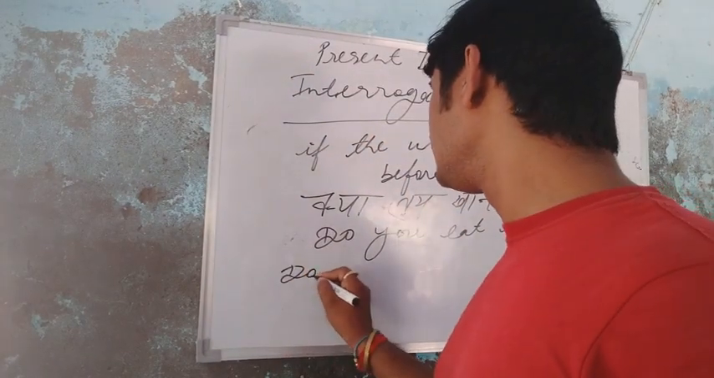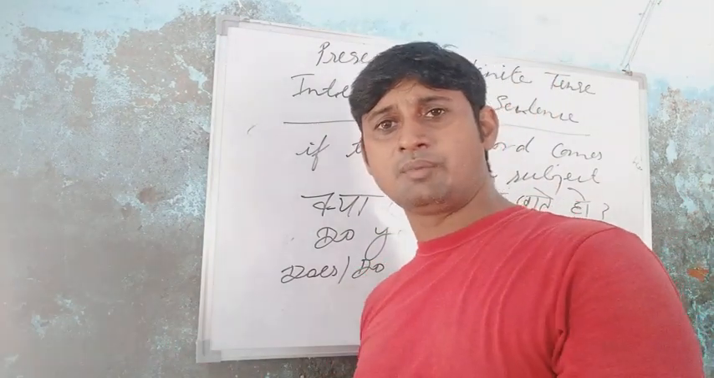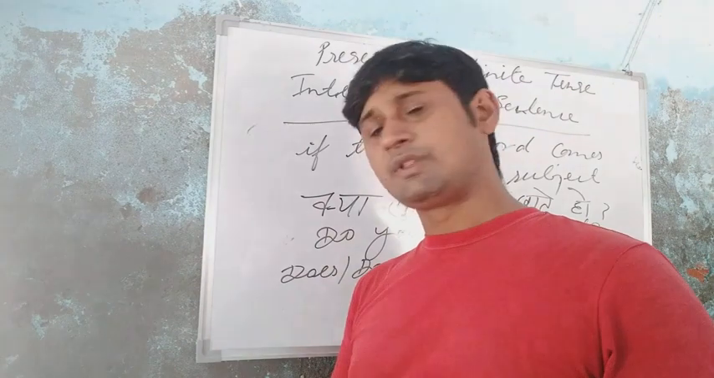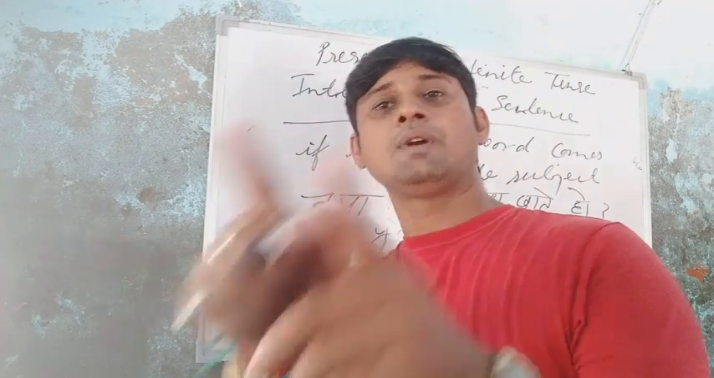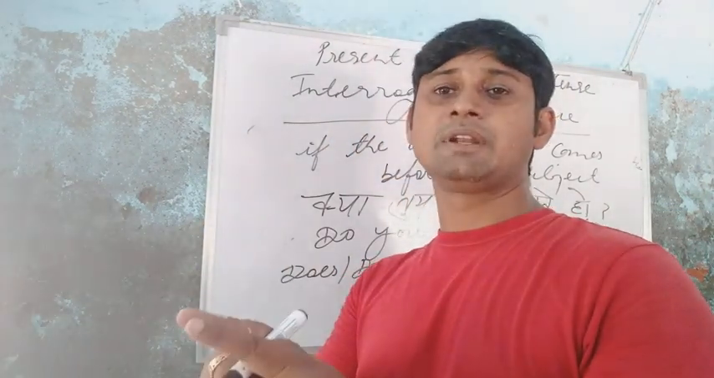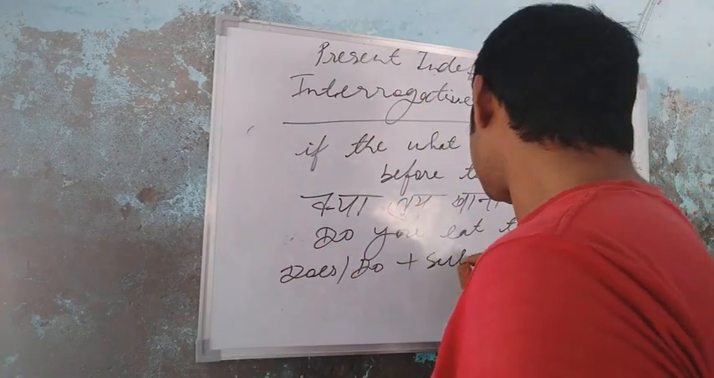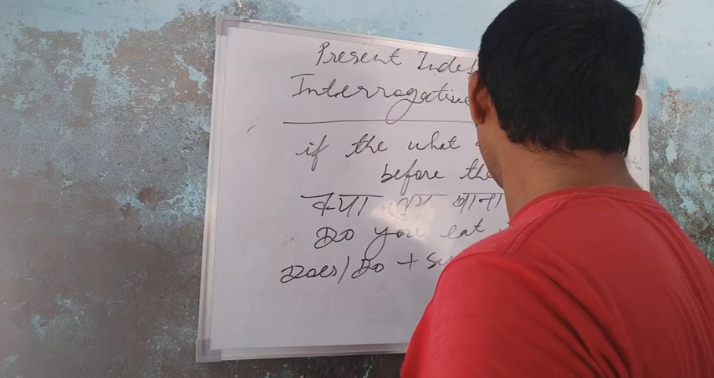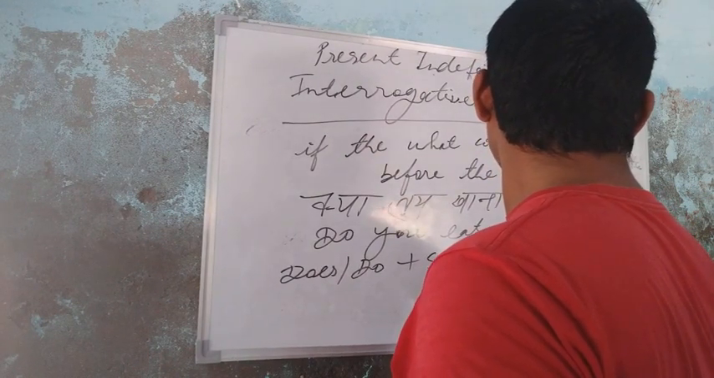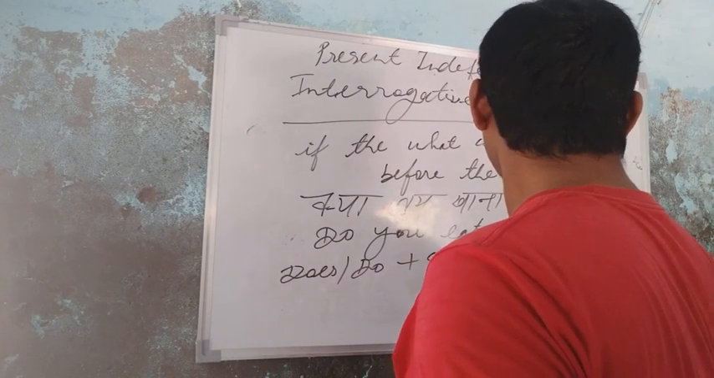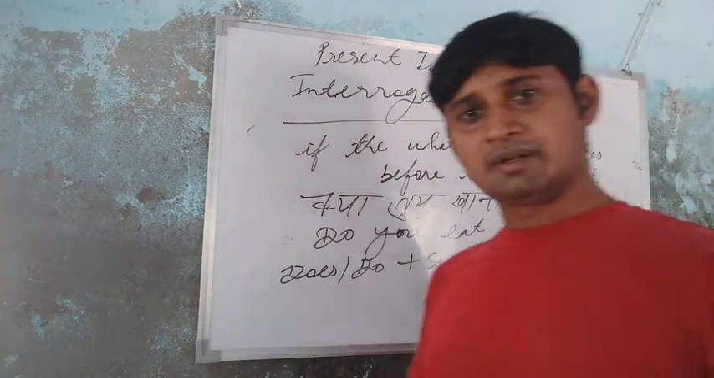Okay students, so I am going to write the formula. First write does or do according to the subject. If the subject is a singular number, you will start with does, and if the subject is a plural number, you will start with do. If the what word comes before the subject in the present indefinite tense interrogative sentence, then write subject, then verb first form, then object, etc. plus question mark. Okay students, so this is the formula.